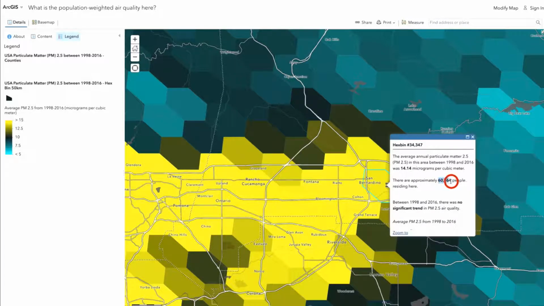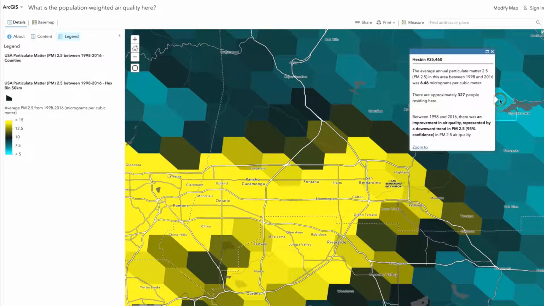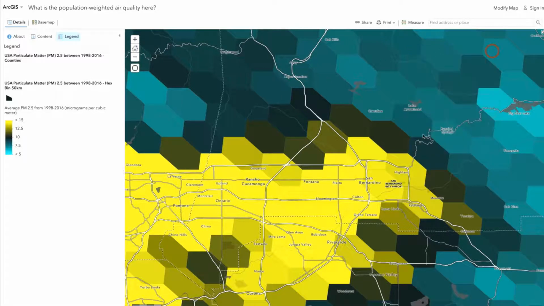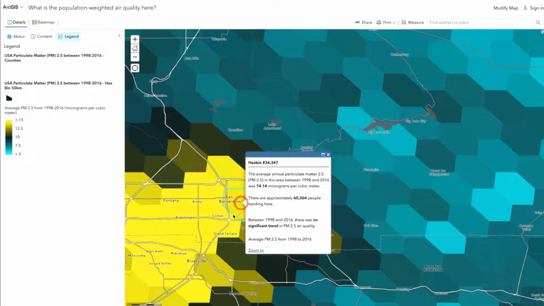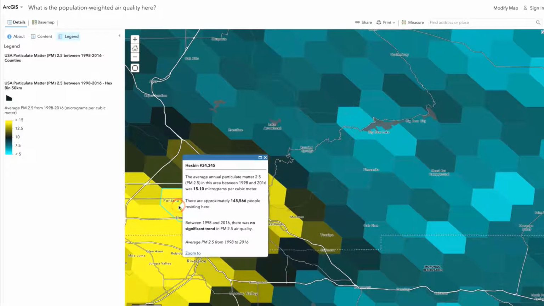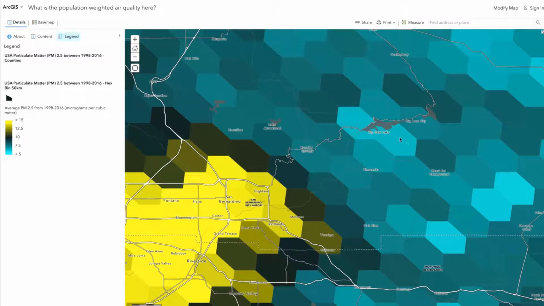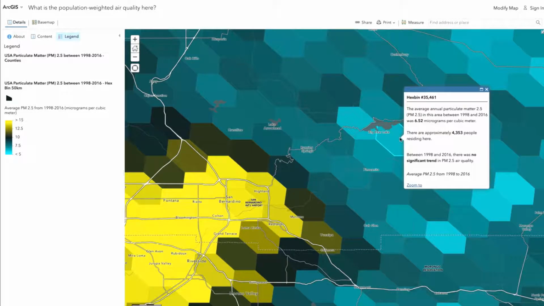And here's the difference, right? In this little hex bin, we estimate about 60,000 people live here, where up here near Big Bear, in this same sized area, only 327 people live there. So when we talk about weighting the air quality by where people live, we're saying a lot of people live down here, or over here in Colton, or over here in Fontana. 145,000 people live there, and it's a modeled estimate of their air quality: 15 micrograms per cubic meter. But out here, 4,000 people are experiencing much better air quality. So where would you want to live?